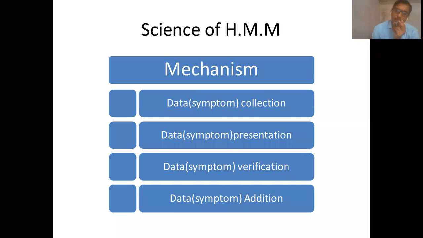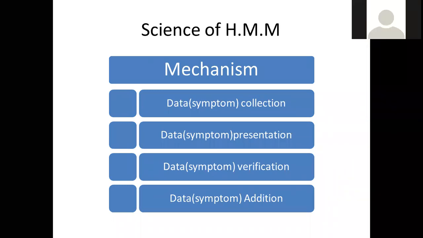Whatever medicines were proved, from the time of Hahnemann to the time of Boenninghausen, Kent, Dr. Starr, Dr. Clarke, Boger, all these great stalwarts followed the same mechanism of evolution of materia medica, and there is no difference in this mechanism.